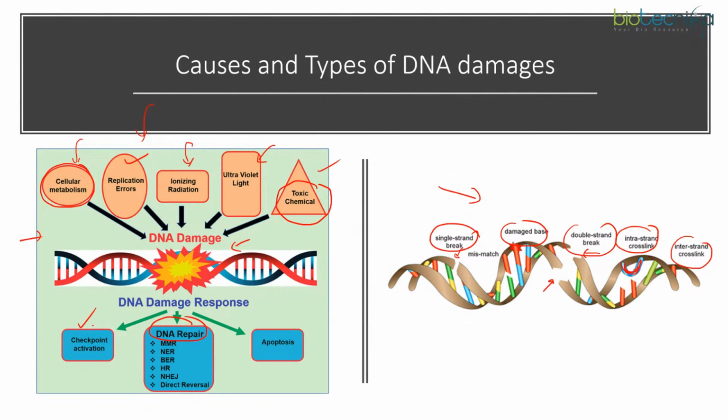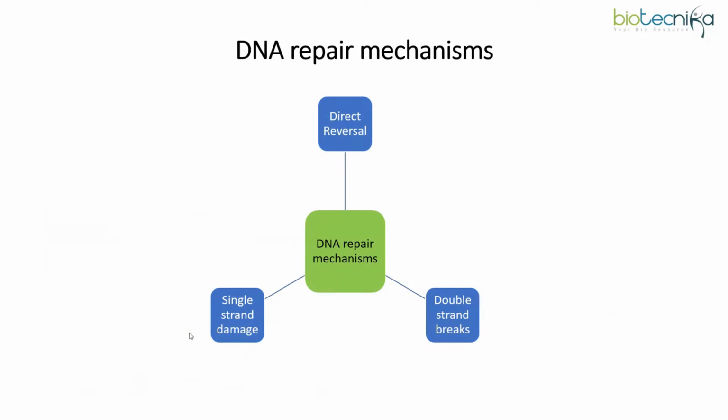So before that, checkpoint activation would happen. This you will learn under a different topic. If you have learned the cell cycle, you must have an idea on that. Now let me tell you that if the DNA damages cross the threshold limits, the cell may be sent for apoptosis, that is programmed cell death. I'll explain this topic in my next session. That would also remain an interesting session. I would request everyone to join in that as well. So these are the different possibilities which exist to fix the DNA damages.